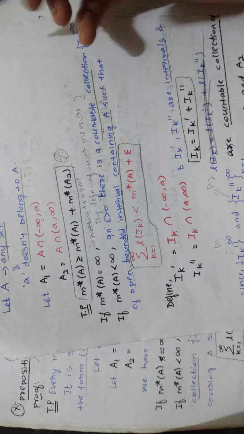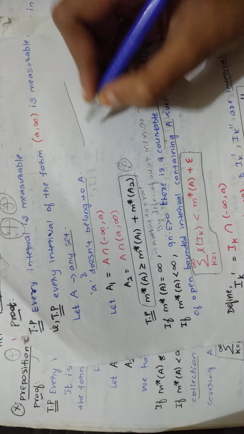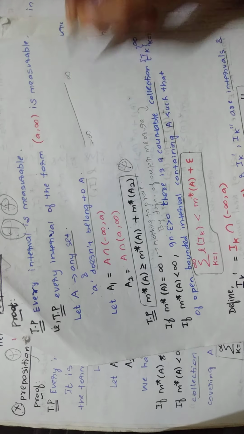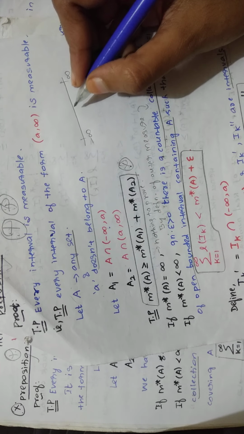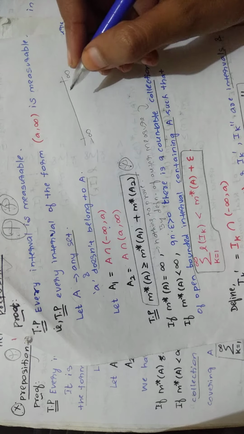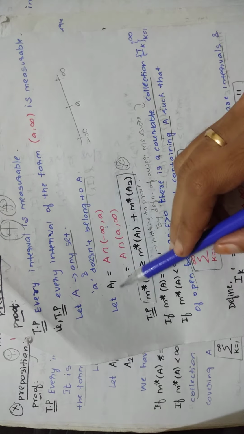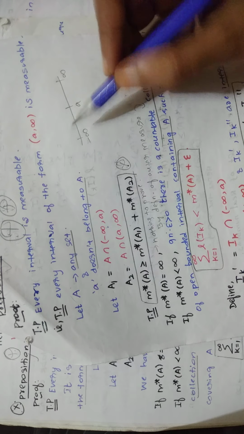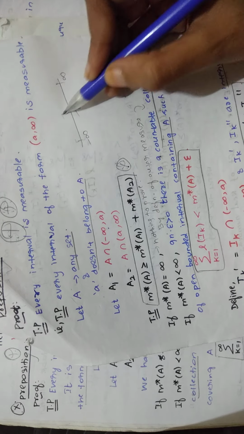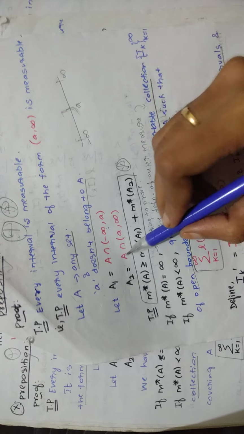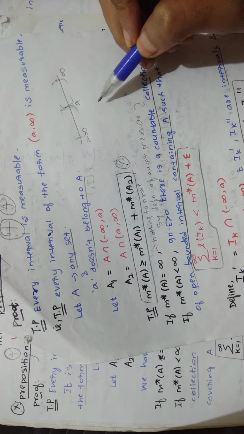It means, wait a minute, you are having an interval, no? Minus infinity to infinity. Okay, I am putting the number line. a is present here. Imagine a is here. So here A1 means what? A intersection (−∞, a). Okay. A2 is A intersection (a, ∞). Can you understand? That is how you are choosing A1 and A2.